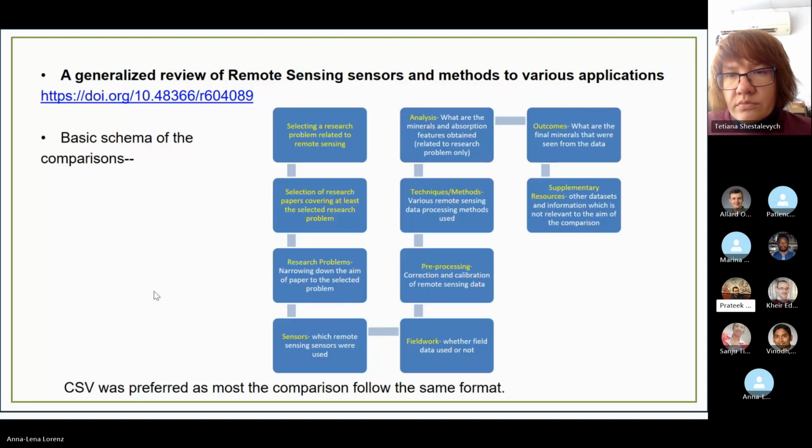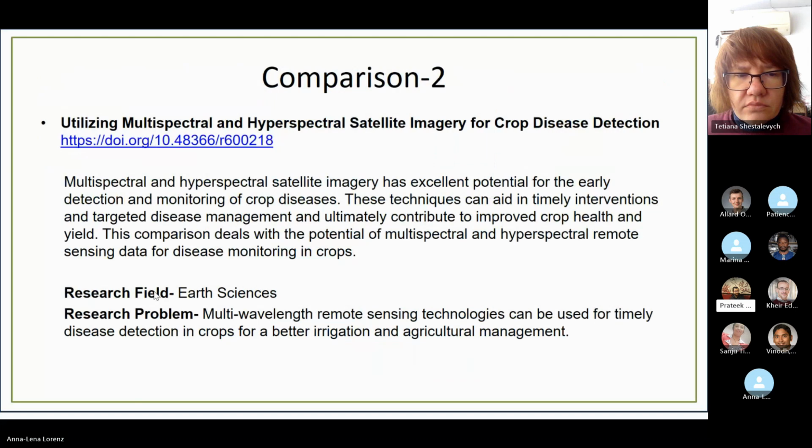So this is the second comparison, which I think is also important. It focuses on the use of satellite datasets for crop disease detection, which is very, very important in the Indian subcontinent especially. So the advantage of having these, sorry, I didn't say to move to the next slide, but I hope you are seeing the comparison too. I'm sorry for that.